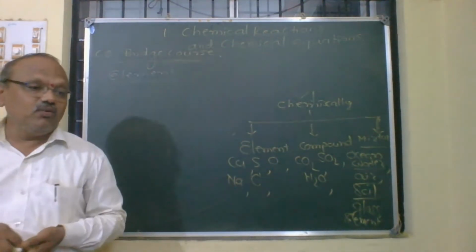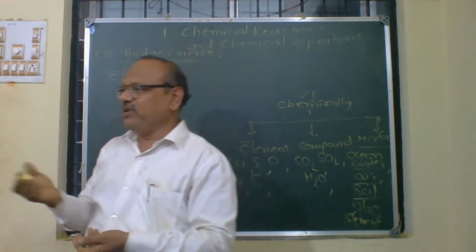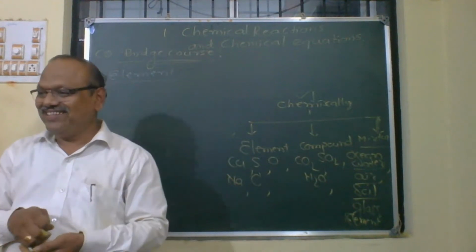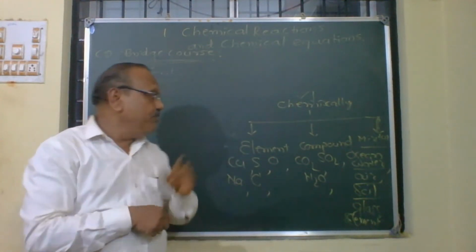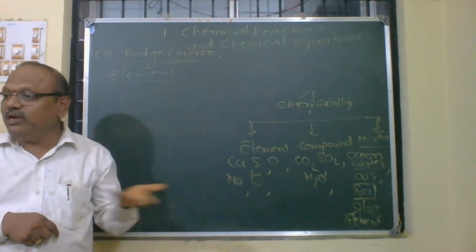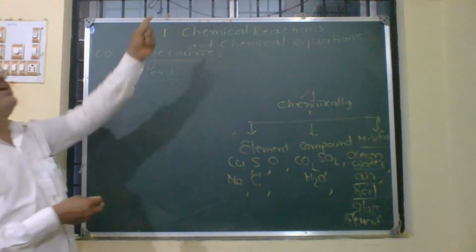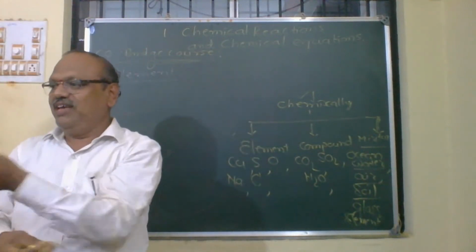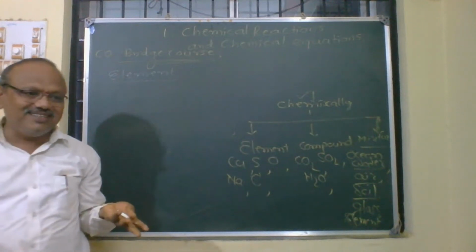Pure substance. How is it? Can you define element completely? Substance which is made up of only one type of atoms. Exactly. If you take a copper sample, it will contain only copper atoms in it. If you take a strip of copper, a piece of copper wire, a piece of copper metal, it will contain what? Only copper atoms in it.